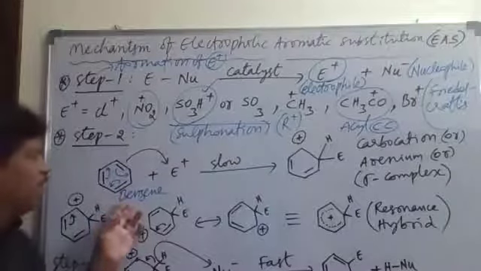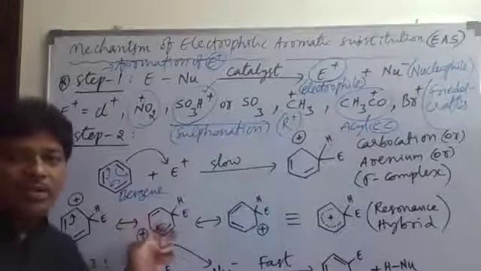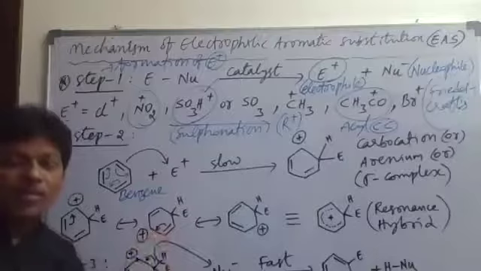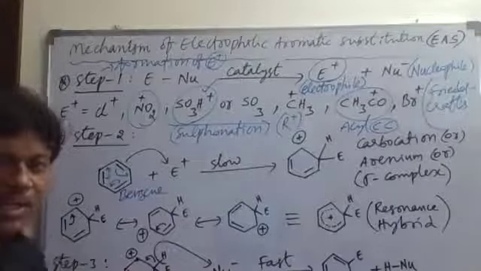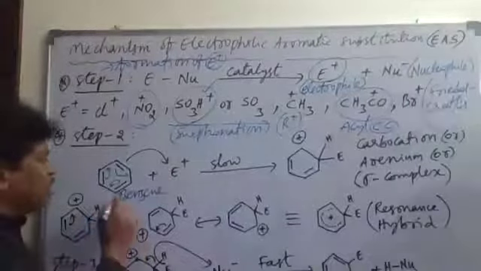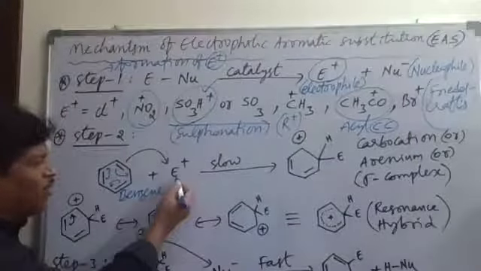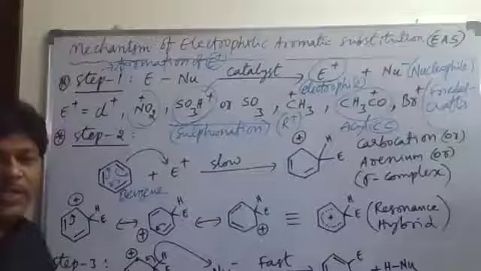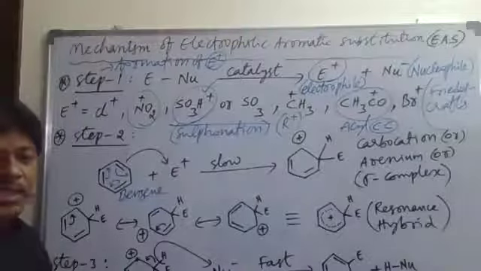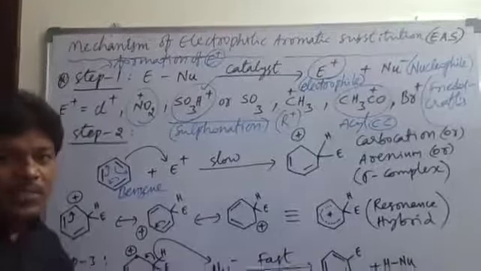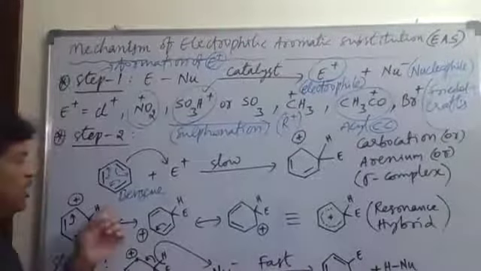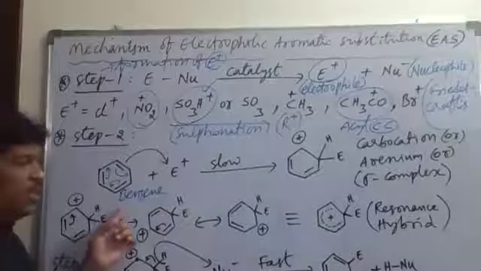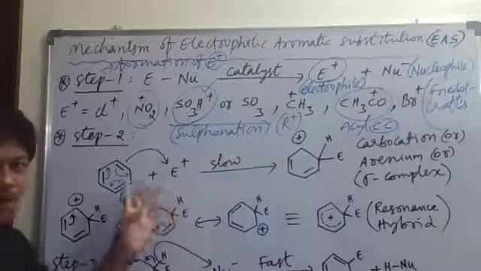So this shifting of pi electrons will make the benzene a nucleophile. Nucleophile means an electron rich species. So this nucleophilic center will attract E plus. E plus is the electrophile, and Nu minus is the nucleophile. So benzene is the nucleophile, which is attacked by E plus. Keep that point in mind.